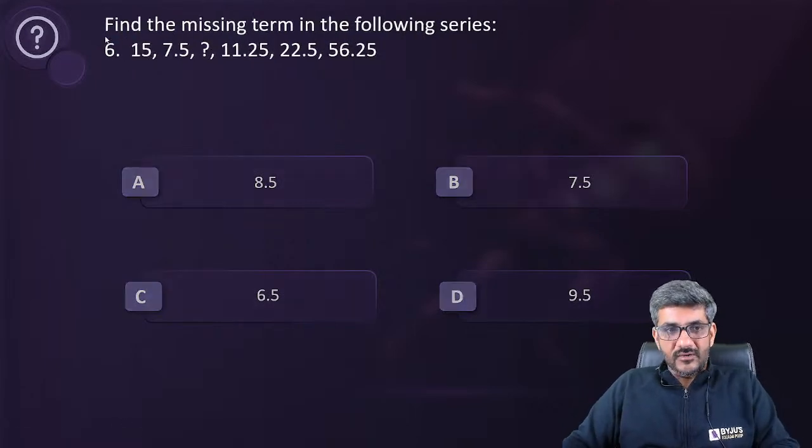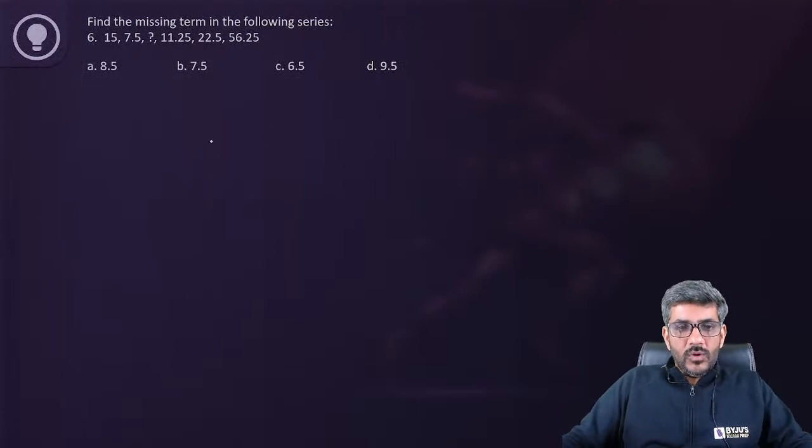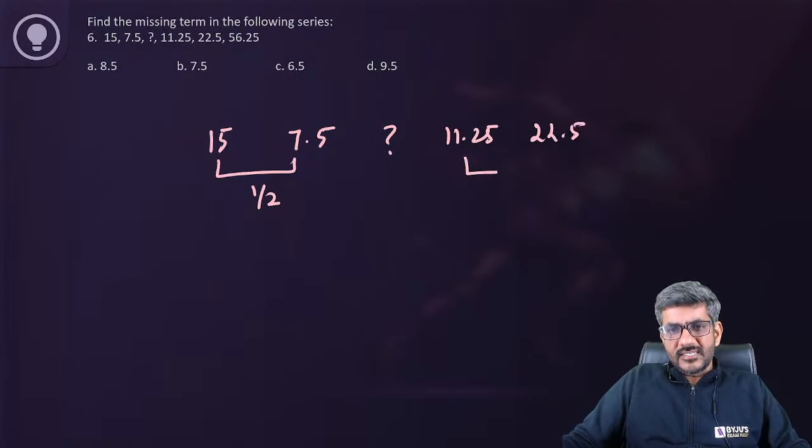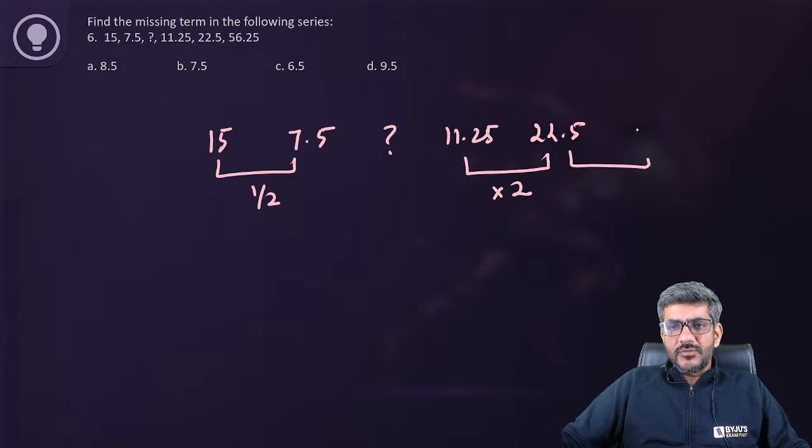Let's start doing this now, okay. So what can we say here? 15 and 7.5. I'm sure you can see it is exact half of it, right? Then we have a question mark, 11.25, 22.5. Can we see that it is exact double of it? Okay. So there has to be a relation between these two as well.